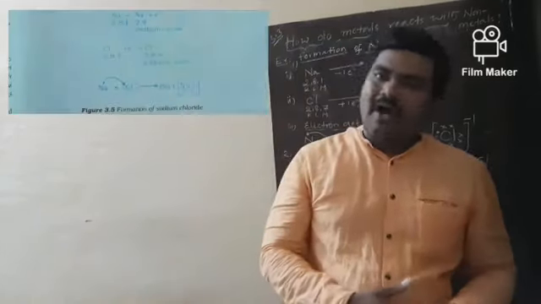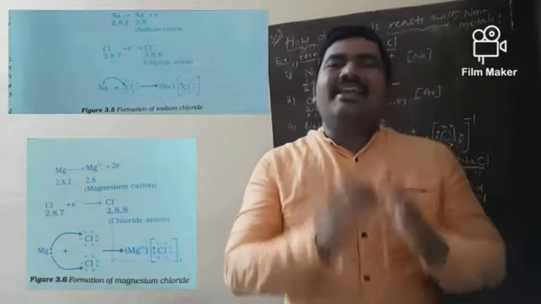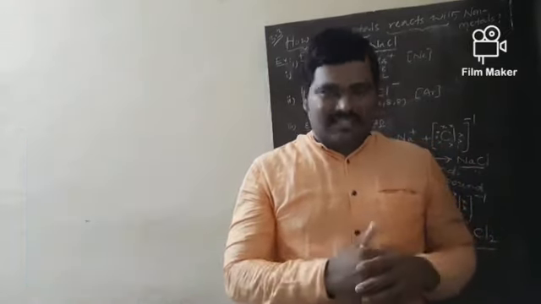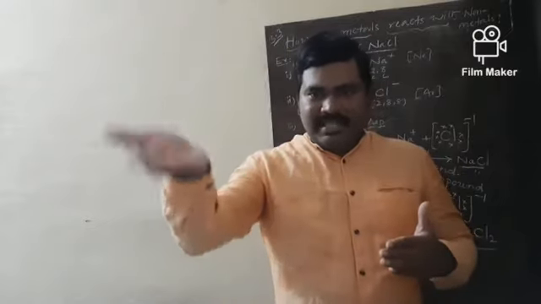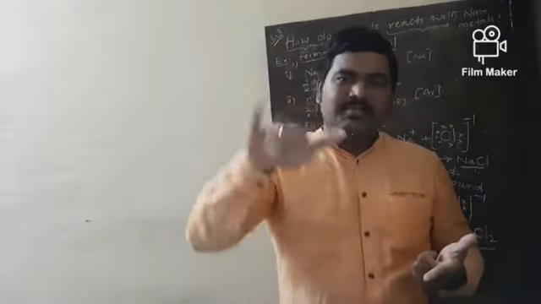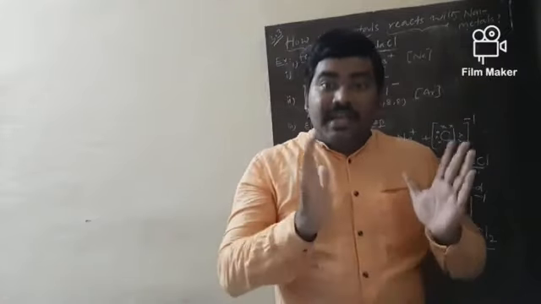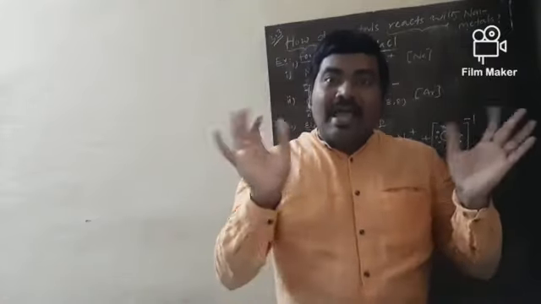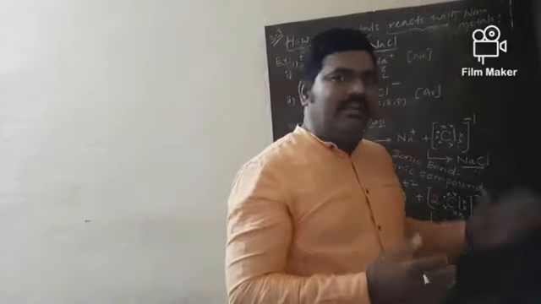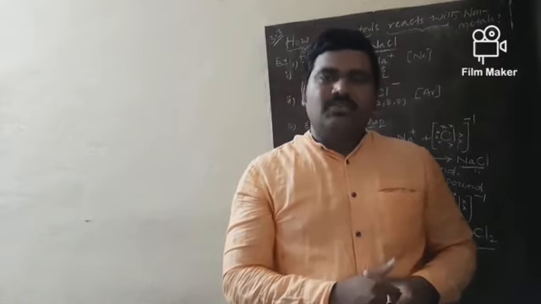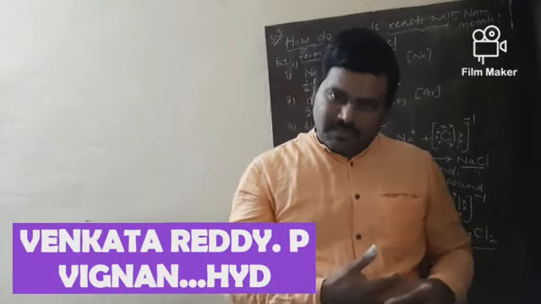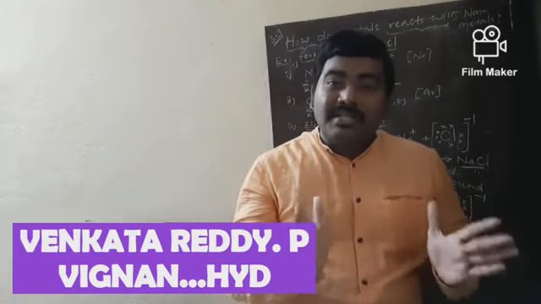We consider sodium chloride and magnesium chloride as a direct single molecule, but this is wrong. These are aggregates present in crystal lattice structures. Na plus is attracted by Cl minus, again Cl minus is attracted by Na plus, and so on. They are arranged in the form of small aggregates in lattice form, and that's why these are crystalline solids.